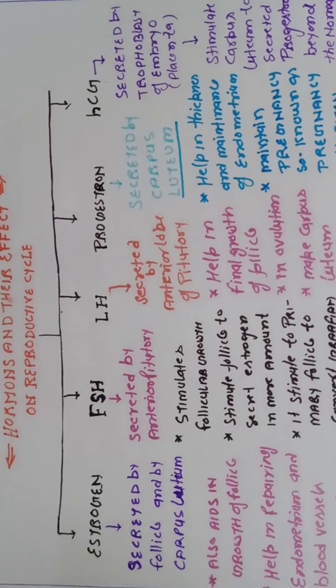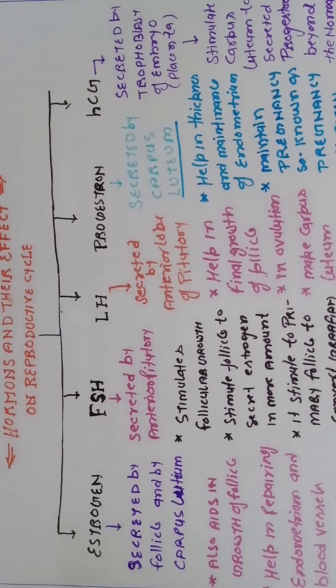And the second thing, it stimulates the pituitary gland for the secretion of LH before the ovulation. It means on the 14th day it stimulates. That's why on the 14th day more amount of the LH hormone is secreted by the pituitary gland, hence ovulation is possible.